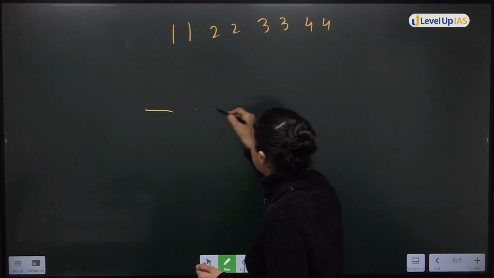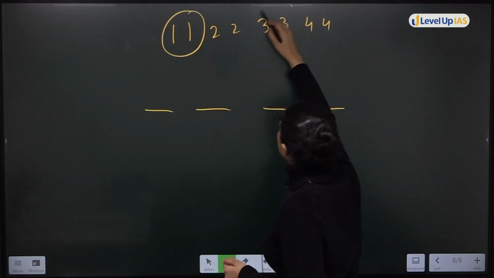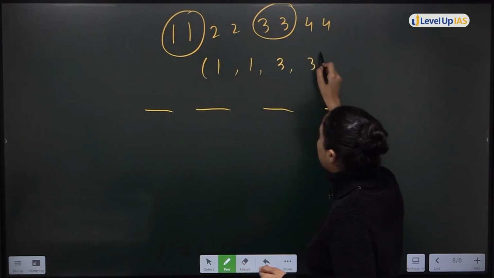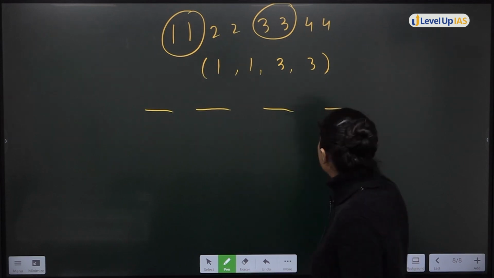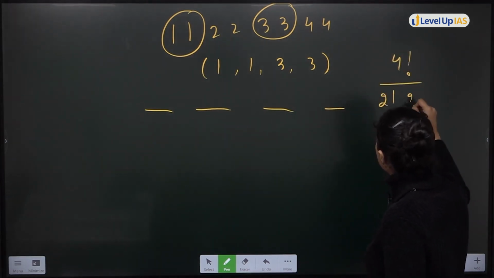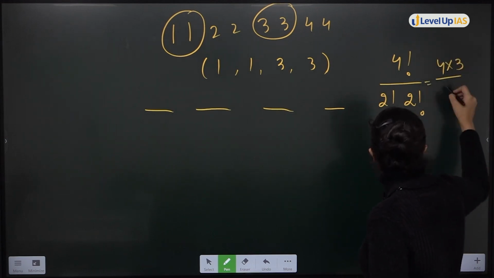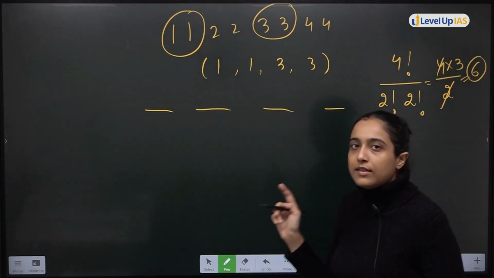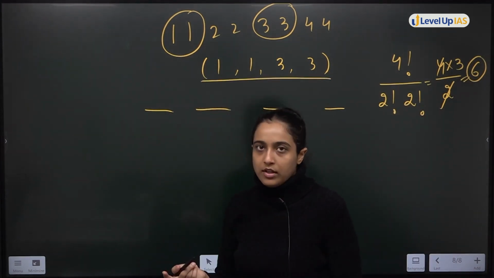That means 1, 1, 3, 3. Rearrange these in how many ways? 4 factorial divided by 2 factorial, 2 factorial. This will be what? 4 multiply 3 by 2. This is 6. In 6 ways, we can arrange 1, 1, 3, 3.